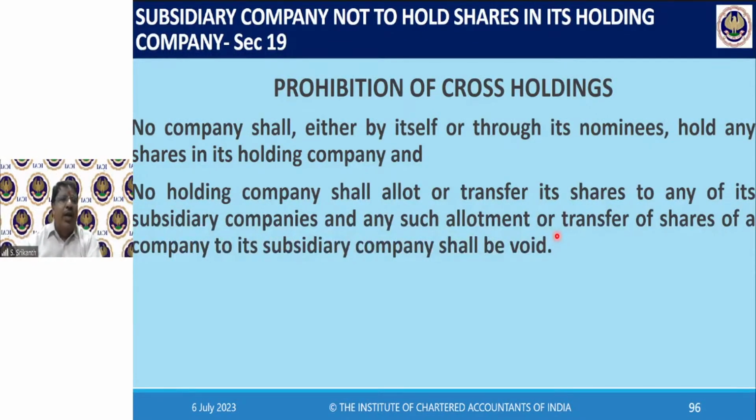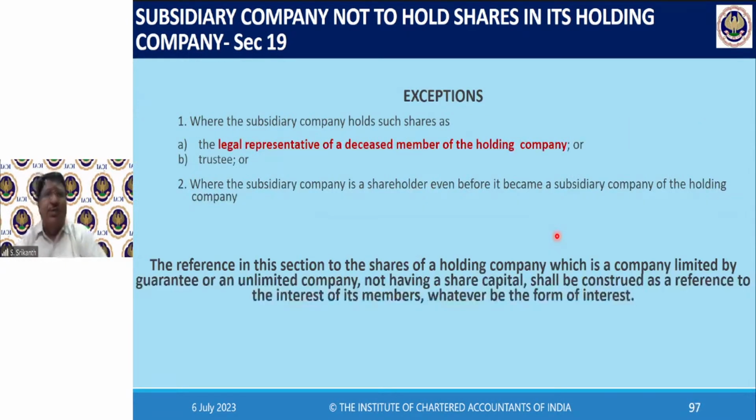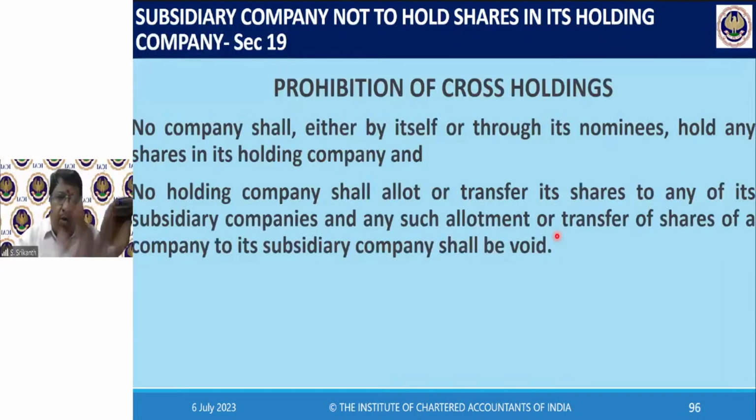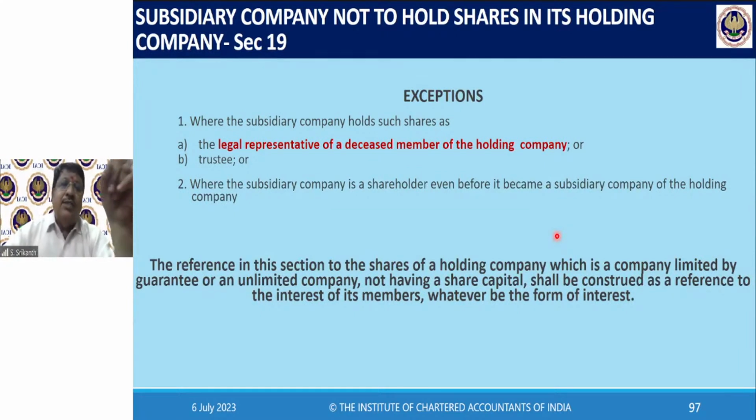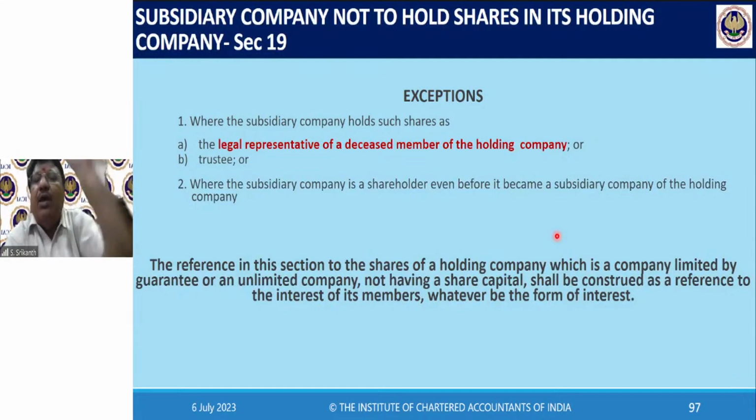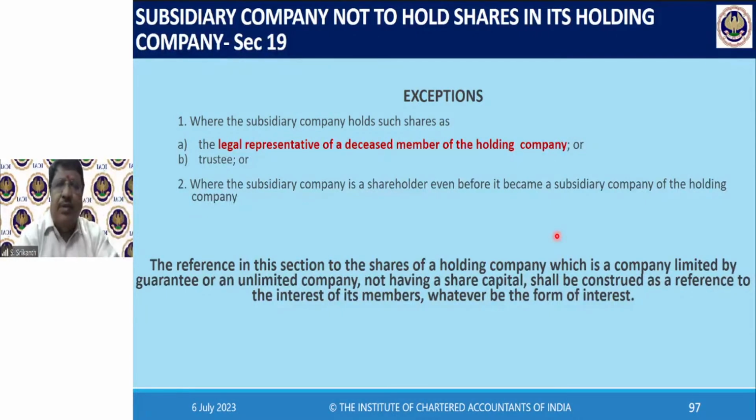No holding company shall allot or transfer its shares to any of its subsidiary companies, and any such allotment or transfer of shares of a company to its subsidiary company shall be void. Obviously, there are exceptions. Please understand, every rule has an exception. This rule has two major exceptions. One, the subsidiary is holding the shares as a legal representative of a deceased member of the holding company or a trustee. How this will happen, don't ask me, I have no example. But it is an exception. The subsidiary is not holding it in its own name.